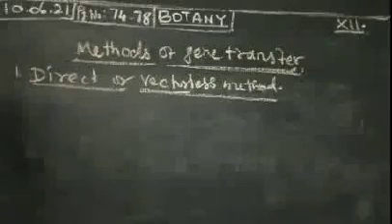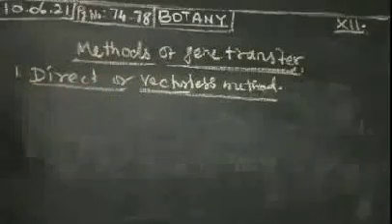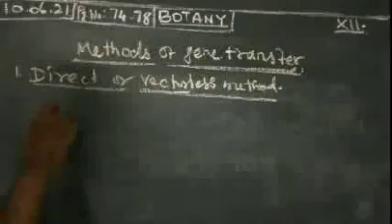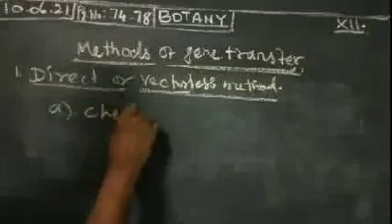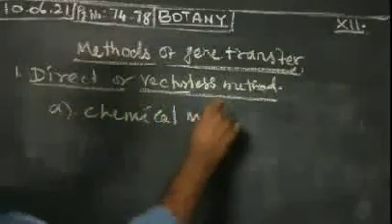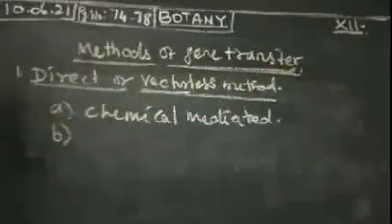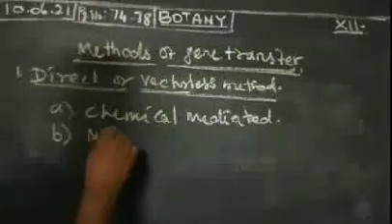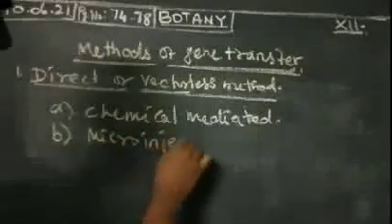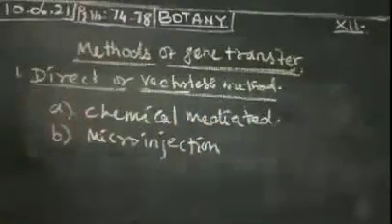The foreign DNA is introduced into any organism by this mechanism, called direct or vectorless method. Here you can see a number of methods. First one, chemical mediated gene transfer. Second one is micro injection, with the help of which genes are introduced into any type of organism.